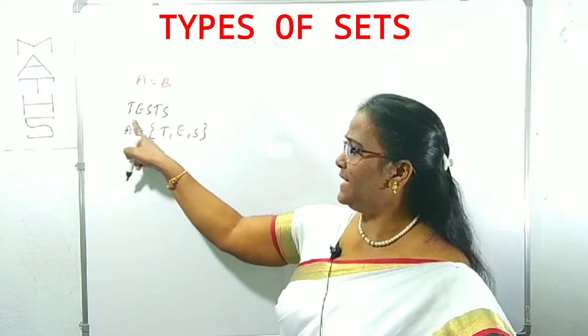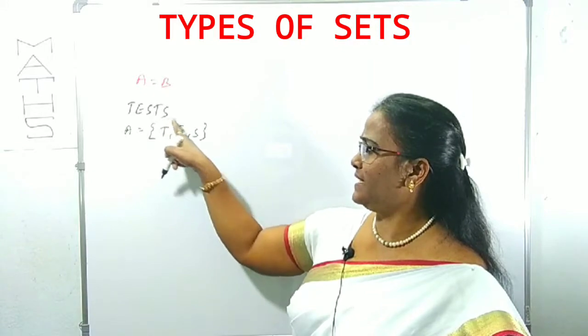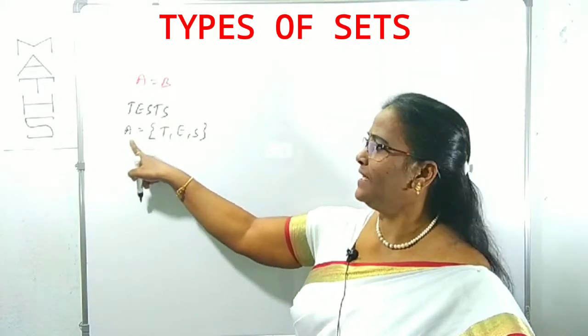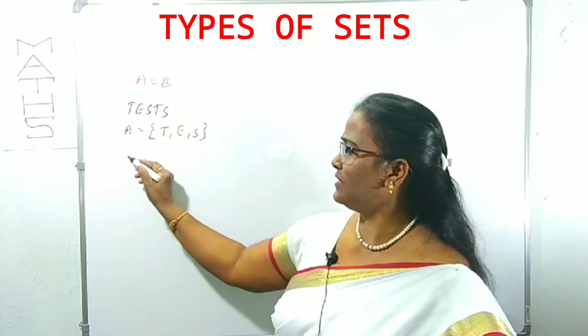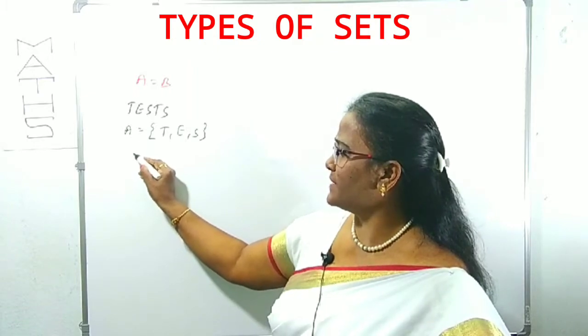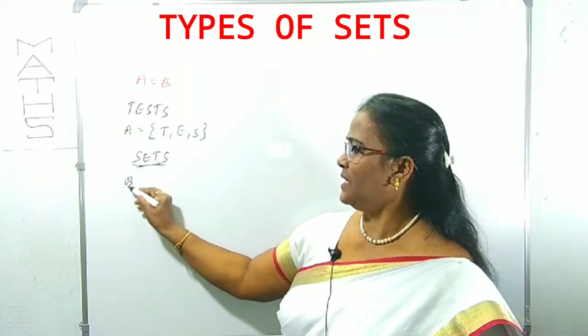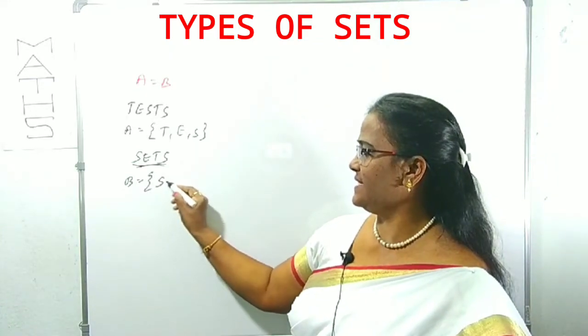So not repeated. T, E, S. Order doesn't matter. Again T, S we cannot take. Already you chose the T and S. What is set A? The set of the letters of the word test. Maybe tests, right? And you can take B as another example, the set of the letters of the word sets. That is S, E, T.